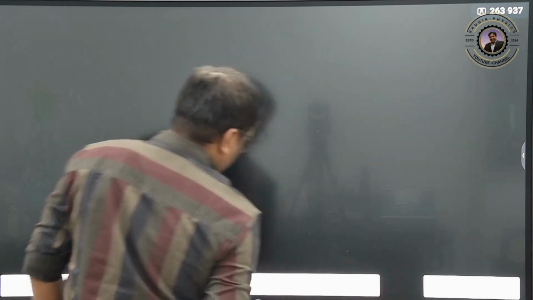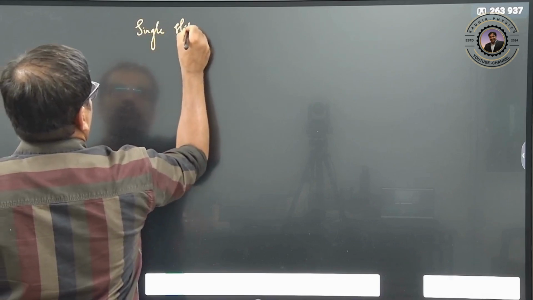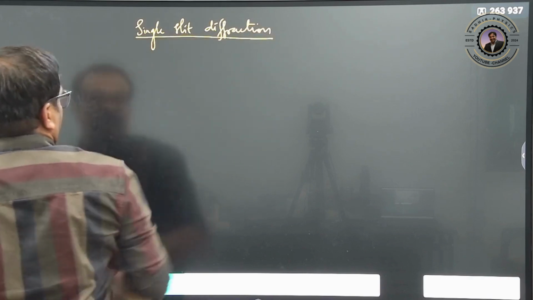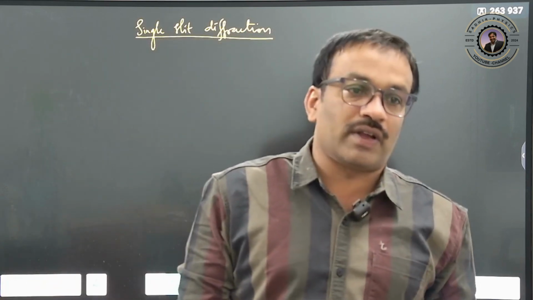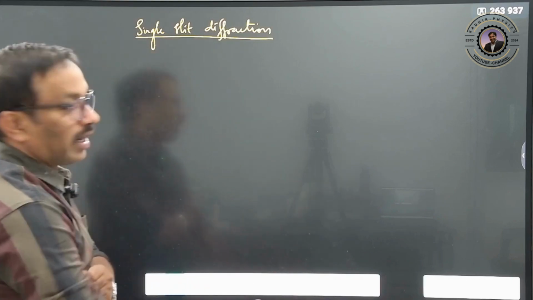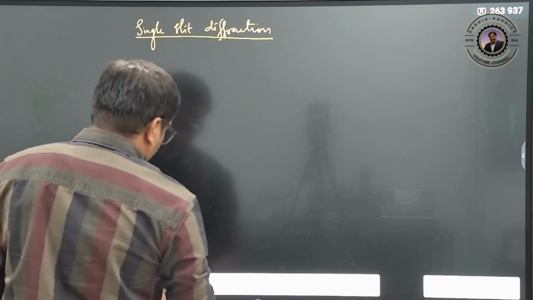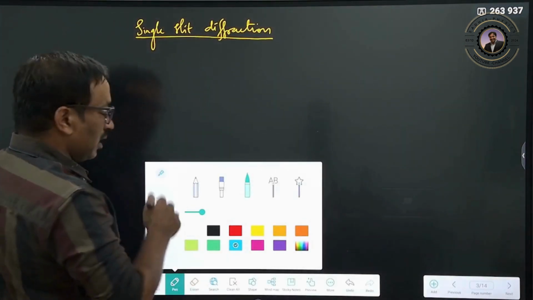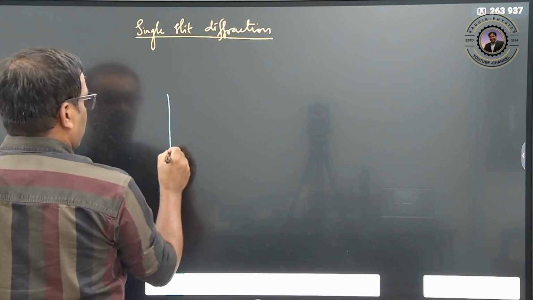We are going to discuss single slit diffraction, Fraunhofer diffraction. Can anybody tell me the difference between interference and diffraction? We'll see after this discussion, you will understand the difference between diffraction and interference. If you did not see the interference video, please watch it, then you can understand this concept very clearly.